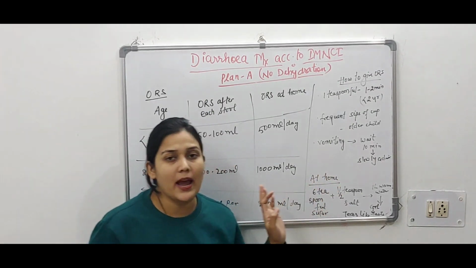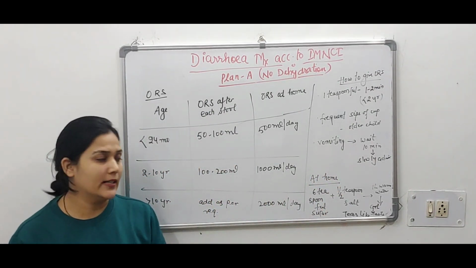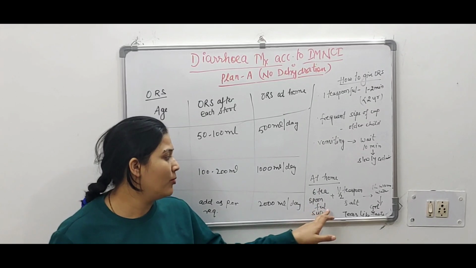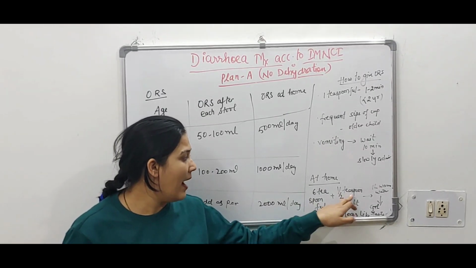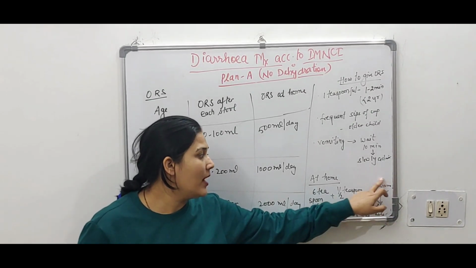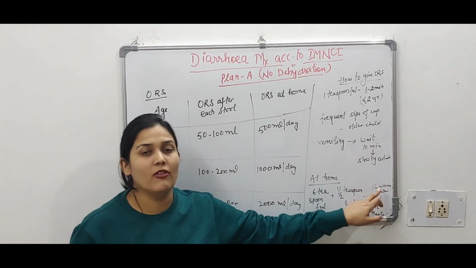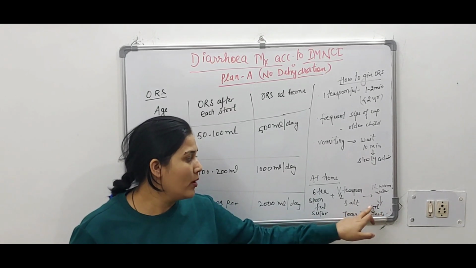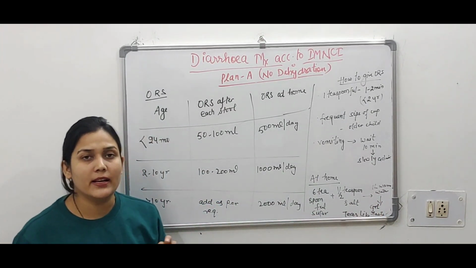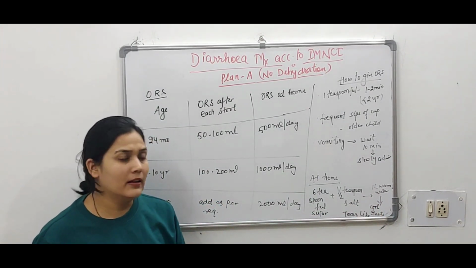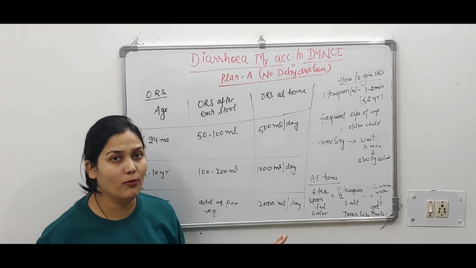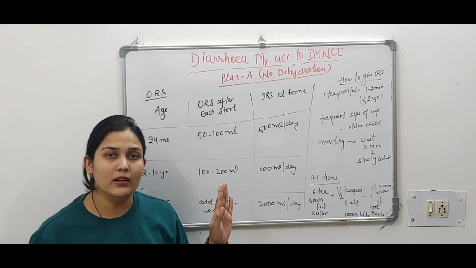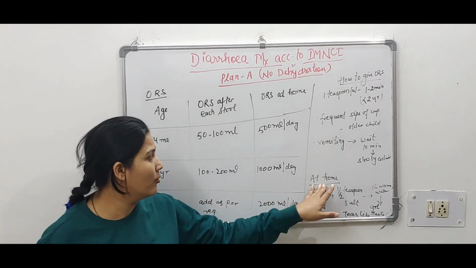Next we will discuss how we will prepare ORS at home. We will take 6 teaspoonfuls of sugar and half a teaspoon of salt. We will add 1 liter of water, boil it and cool it down. After that, taste it. The taste should be tear-like. So this is how we will prepare it at home. I thought you should learn how to prepare with a sachet and at home.